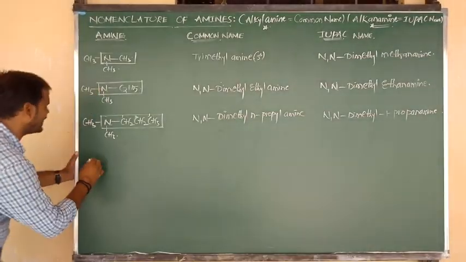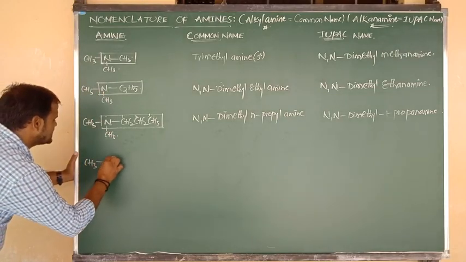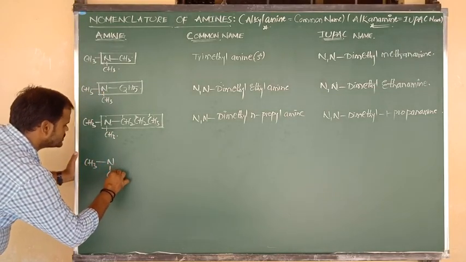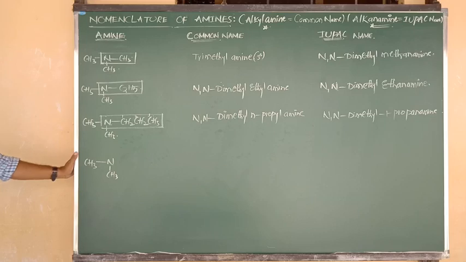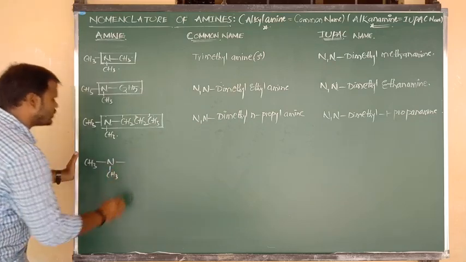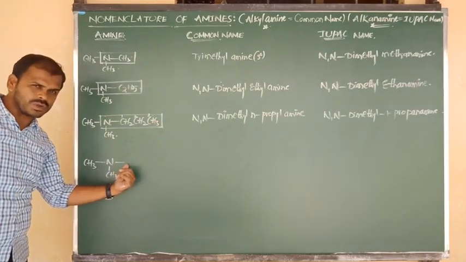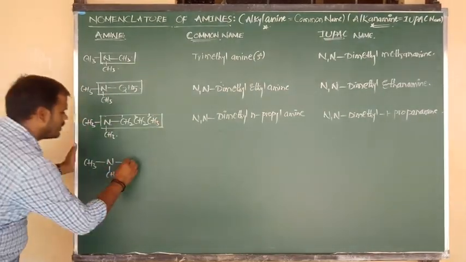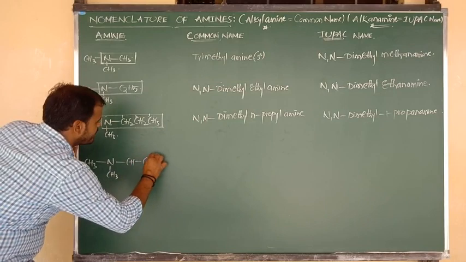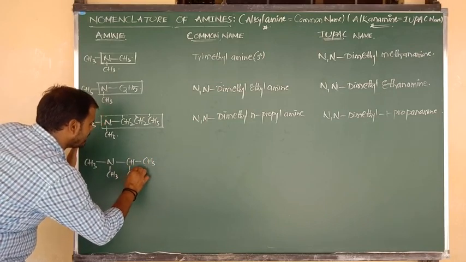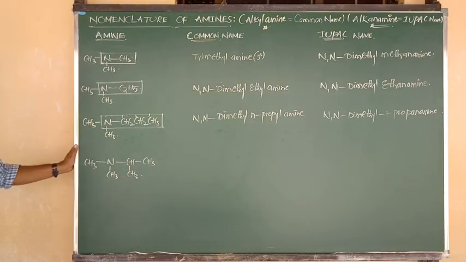Let me consider another example. CH3 bonded to N. Suppose N is below the plane connected to CH3. Again here this is N-propyl. This N-propyl form, now I am going to convert into isopropyl form. How? CH bonded to CH3. Again below plane also we can write CH3.